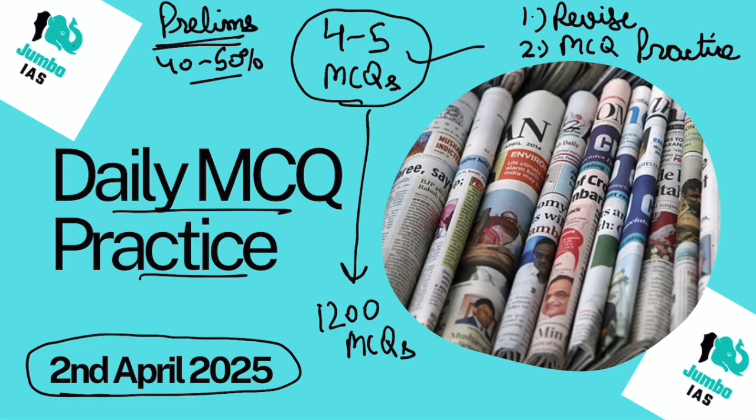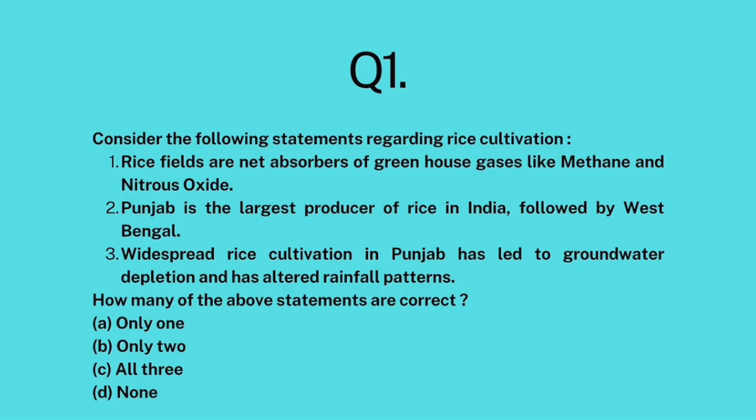Alright, enough of the introduction, let's straight away jump into the lecture, starting with question number 1. Consider the following statements regarding rice cultivation. Rice fields are net absorbers of greenhouse gases like methane and nitrous oxide. Punjab is the largest producer of rice in India, followed by West Bengal. Widespread rice cultivation in Punjab has led to groundwater depletion and has altered rainfall patterns.